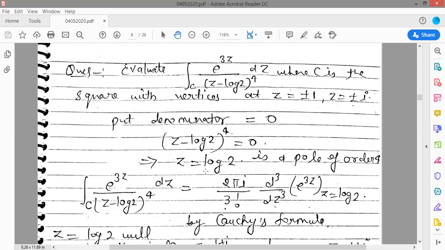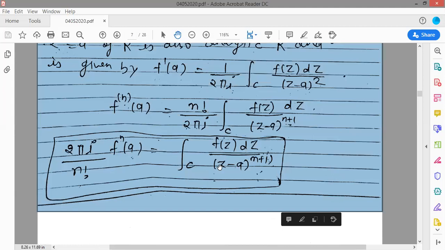Now n plus 1, the power is 4, that means you will write 4 is equal to n plus 1. So your derivative form will be the third derivative. So the value of this integral, e to the power 3z upon (z minus log 2) to the power 4 dz, is equal to 2 pi i upon 3 factorial, d cube upon dz cube of e to the power 3z, at z is equal to log 2.